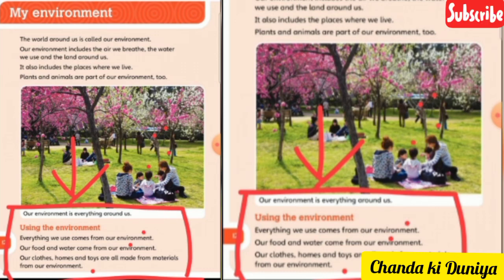So in second paragraph they have told you that environment is made up of natural as well as artificial resources. Natural resources are those resources which is made by Allah, which is made by nature, and artificial resources are those resources which is made by man.